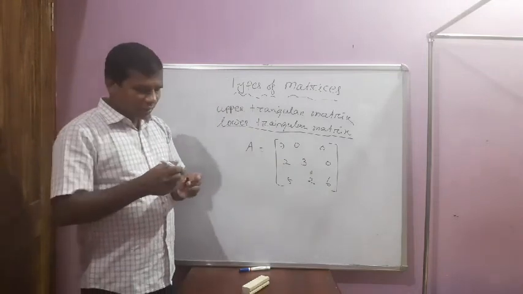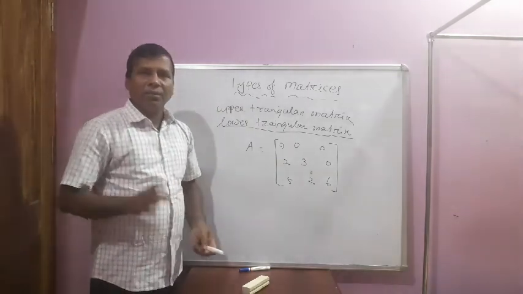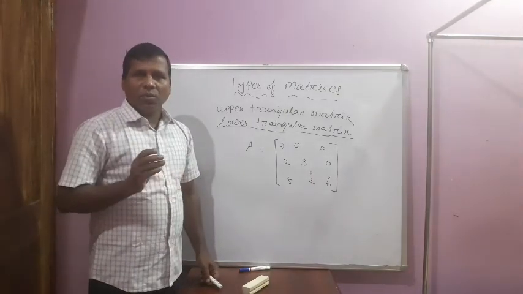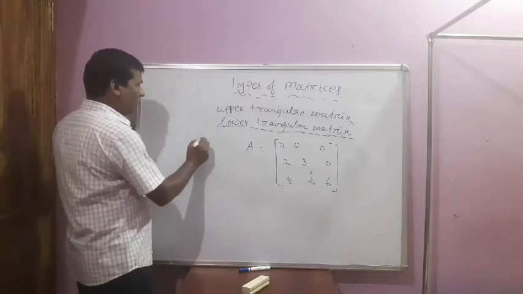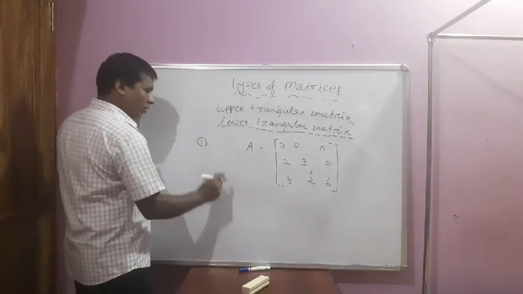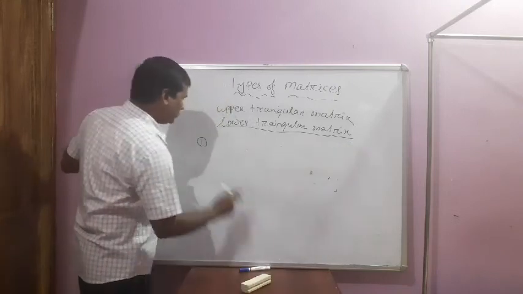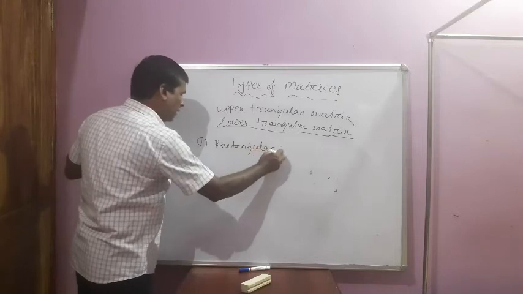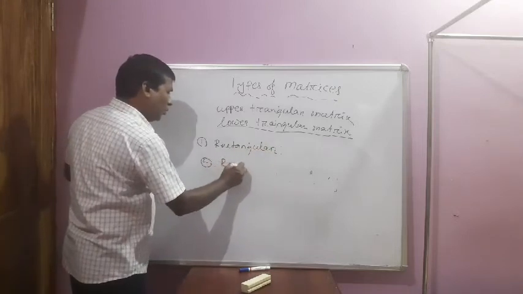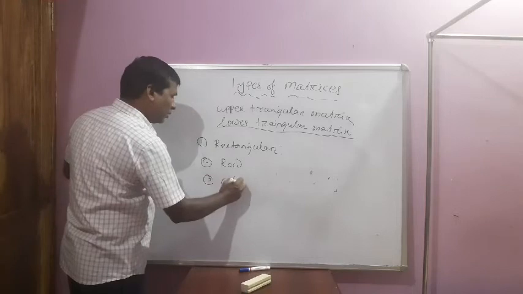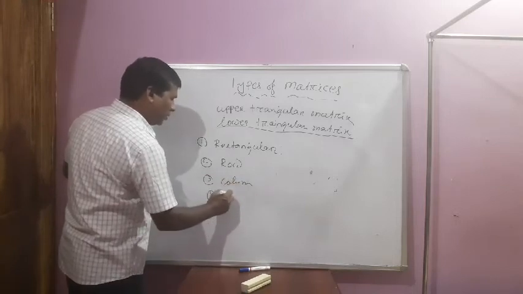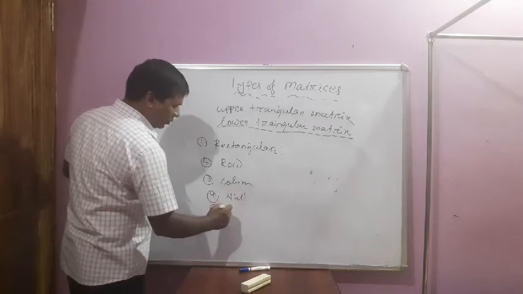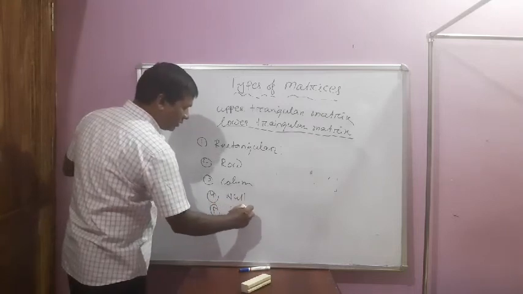So matrices are mainly divided into 11 kinds. Number 1, rectangular. Number 2, row. Number 3, column. Number 4, null matrix. Number 5, square matrix.